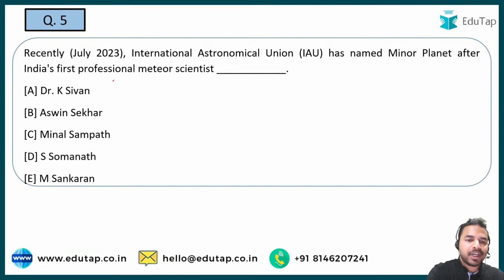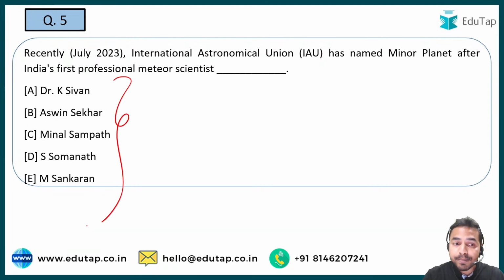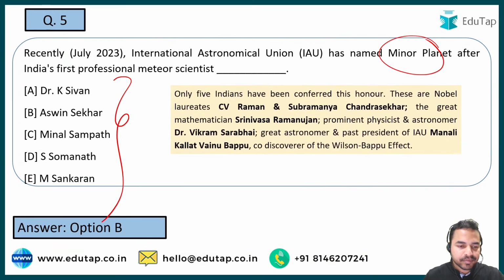So you have to tell me the name of India's first professional meteor scientist after whom a new minor planet has been named by the International Astronomical Union. So guys, quickly tell me the right answer. What is the name of that India's first professional meteor scientist? It is Ashwin Shekhar. Okay, and before him there are 5 more such people after whom we have already named a planet.